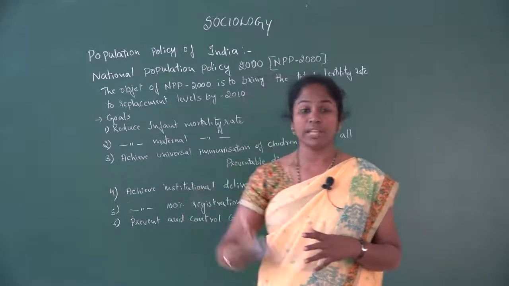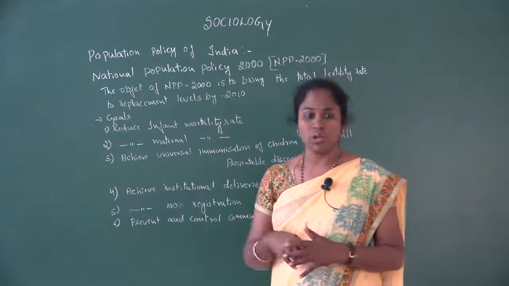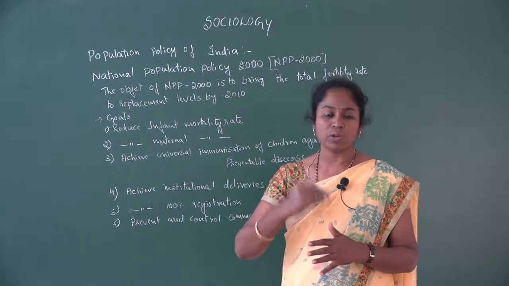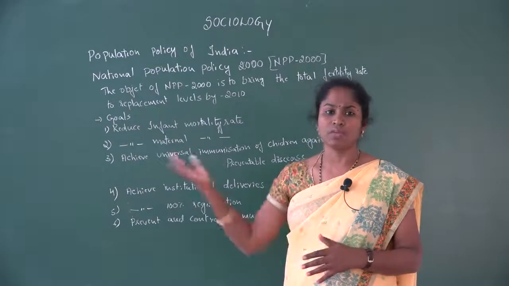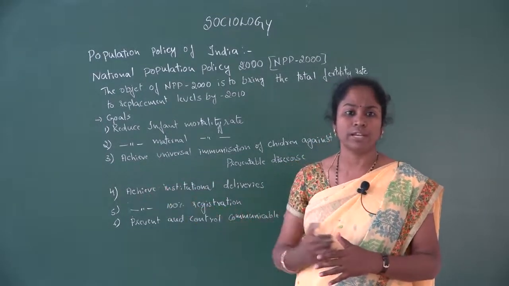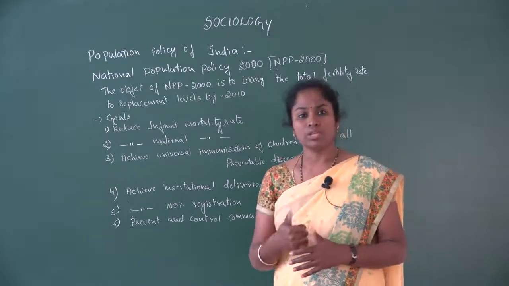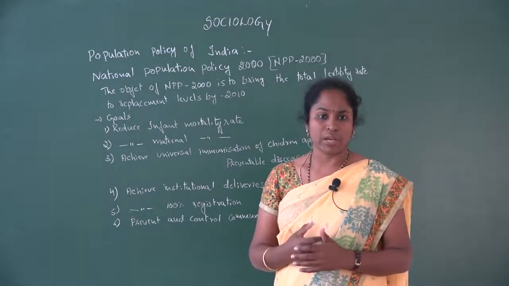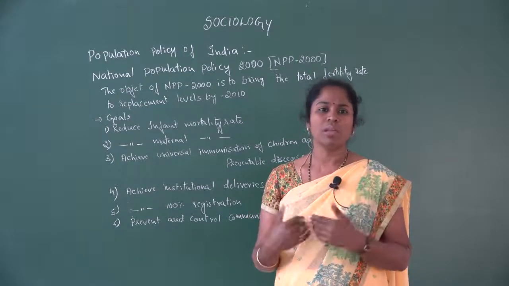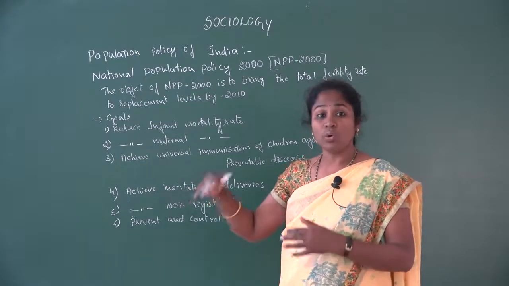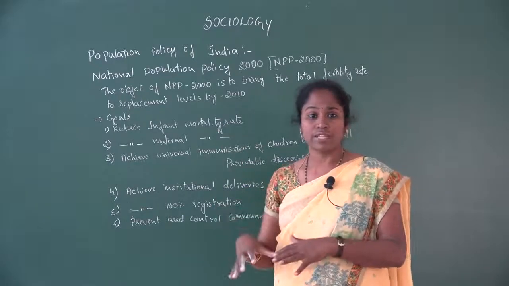The death rate is more in that particular age, so they are trying to reduce that death rate, because of different reasons and some of the points which we have already studied. One main intention is to have a male child. That is also one intention which we have studied, because of some of the beliefs which we have. So trying to reduce the infant mortality rate, that is the first one.